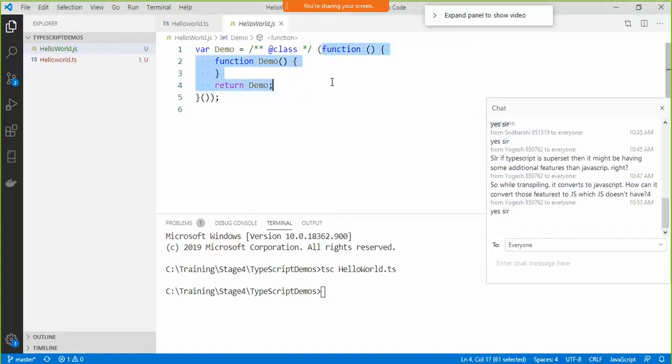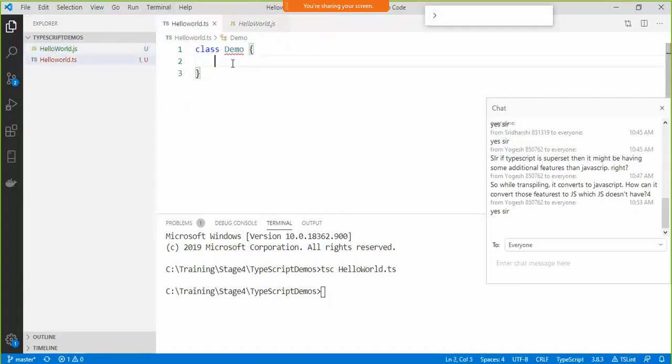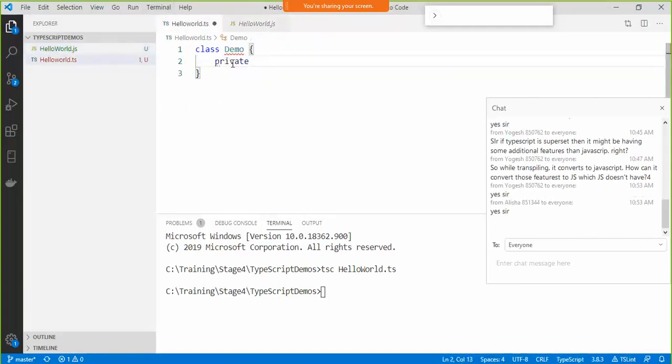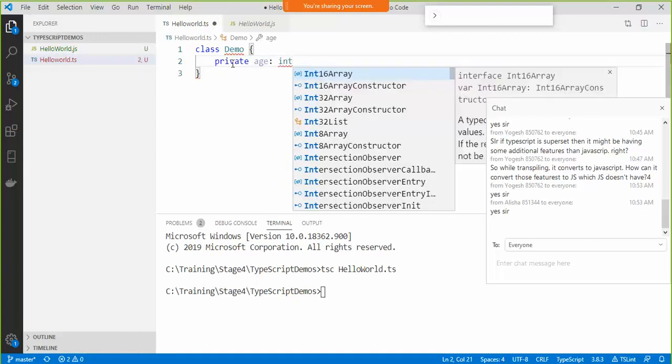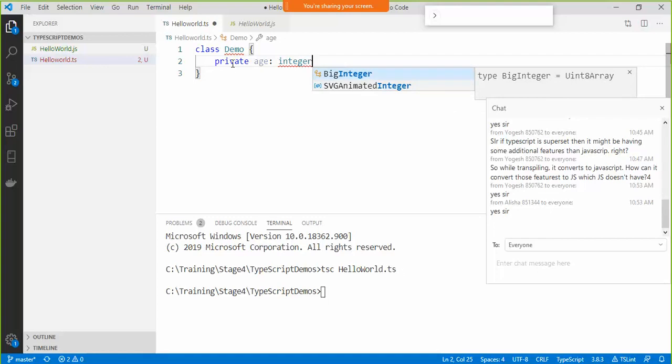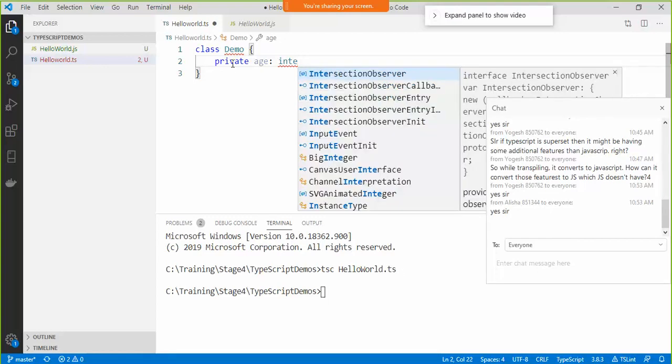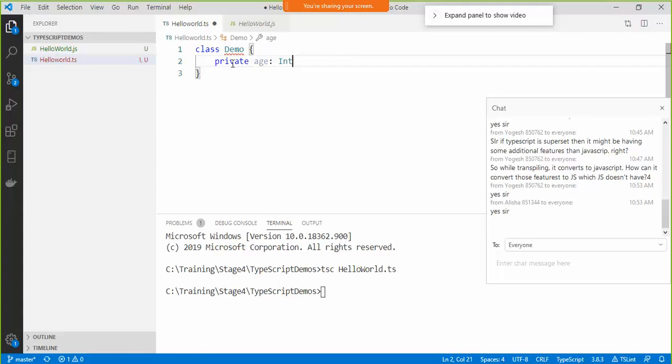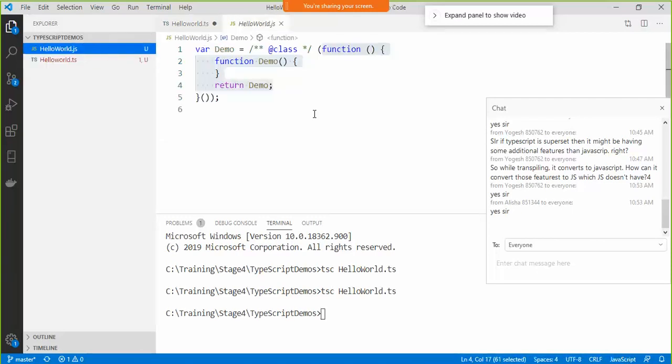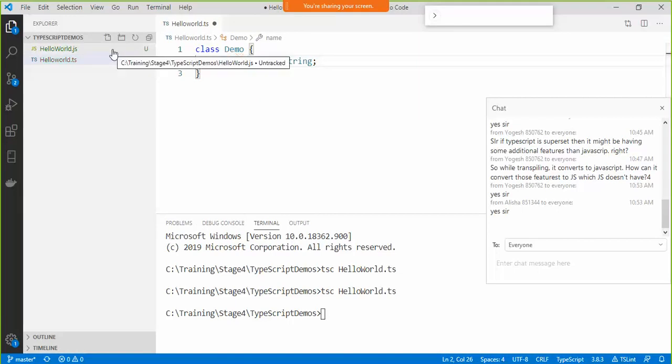Let's add one field also, say private, age colon integer, name colon string. I'm just creating one variable here, and once again I'm going to transpile it. My JavaScript is generated.